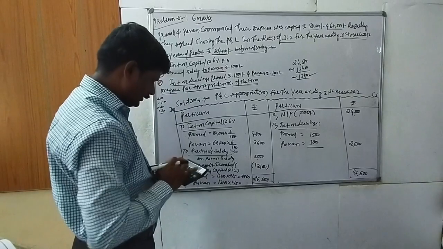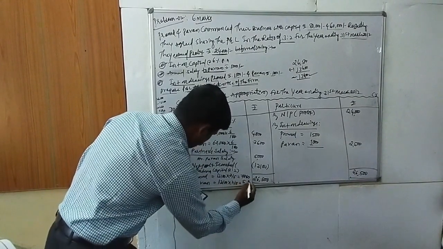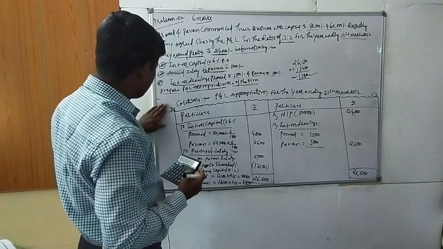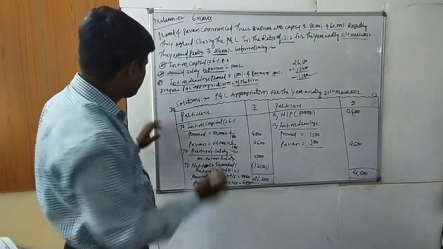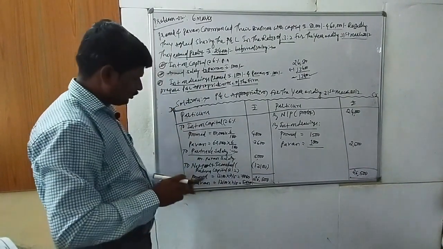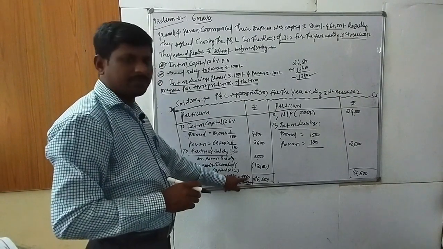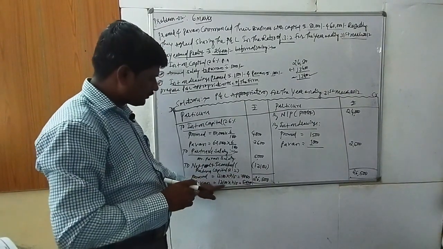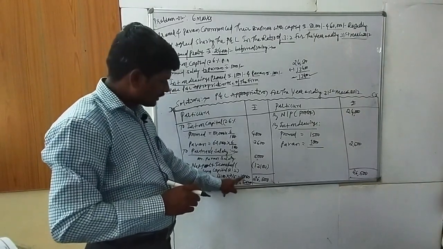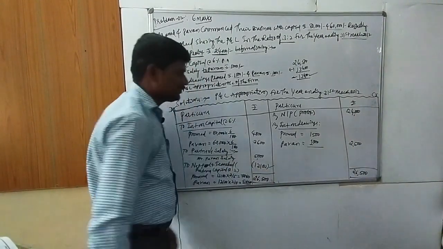Again for the second, 13,100 into 2 divided by 5 is 5,240. This value is transferred to the partners' capital accounts. So Pramod 13,100 into 3/5, 7,860, in the inner column, and Pawan 13,100 into 2/5, equal to 5,240, also in the inner column. Adding 7,860 plus 5,240 gives 13,100.